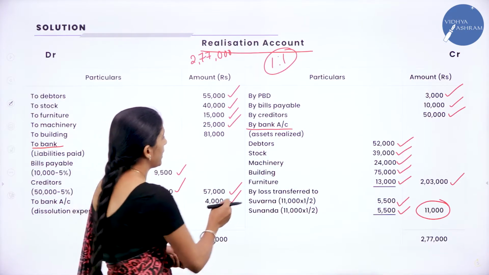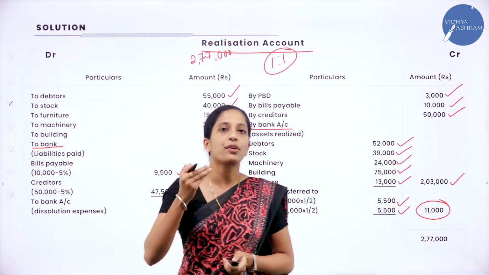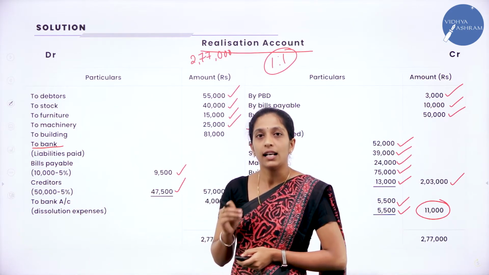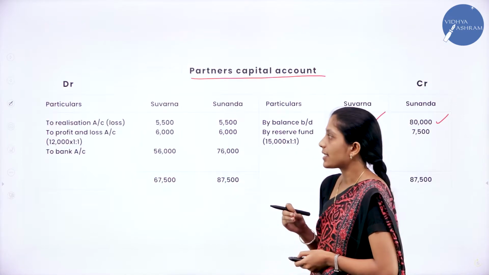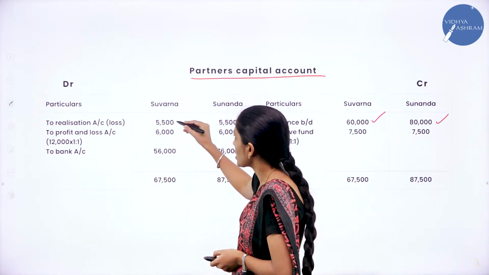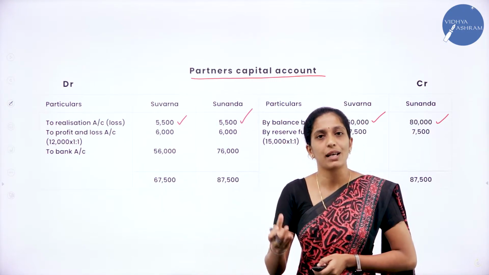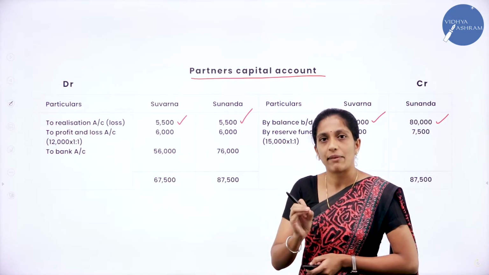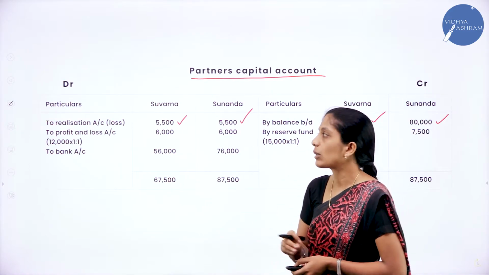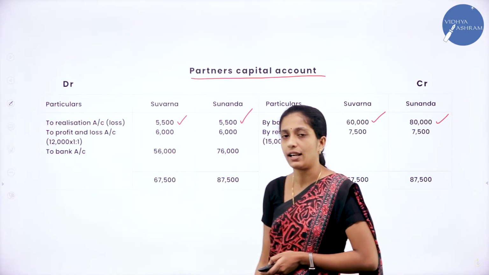So in this problem it is by loss, that is realization loss. So how do you transfer in your partners capital account? That is to realization account. So in the bracket you will write it as loss. So what was the loss? 5,500 and 5,500, because they were equal partners and the total loss was 11,000. Now they have distributed equally. So they got 5,500 and 5,500.